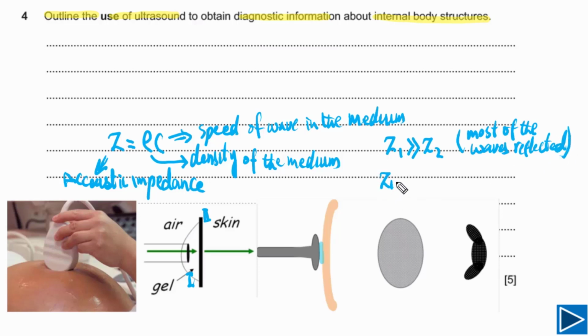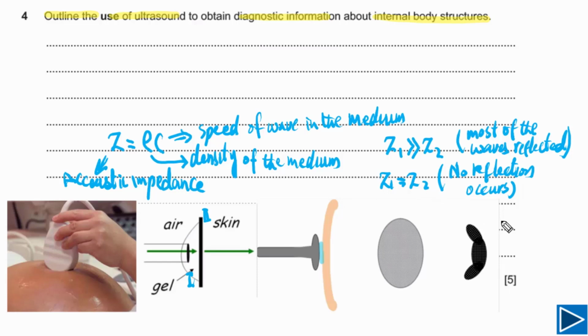If Z1 is close to Z2, or simply we can say if Z1 is equal to Z2, in this case no reflection takes place. You can simply say no reflection occurs if 2 media have the same acoustic impedance. We can also understand it in a different way: in one medium the acoustic impedance is the same, so there is no reflection in a single medium.